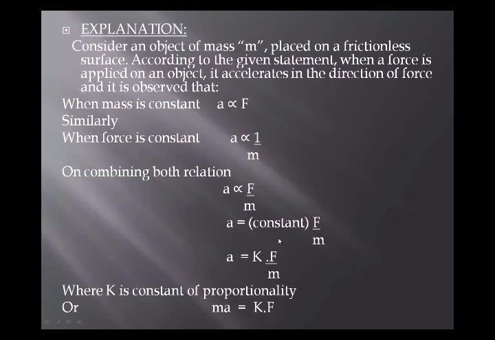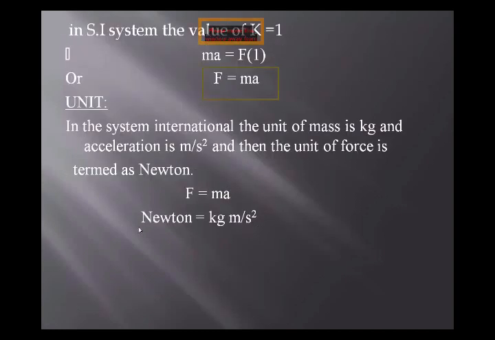And students, remember one thing, that k is the constant of proportionality. Okay, I hope you will understand it. And now we are moving further, that in the SI system, the value of k is 1. So now we are going to put the value of k. So ma is equal to f, and in place of k we place its value, and the equation will become force is equal to ma. So this is the derivation of the final formula of a force, and F represents force, M represents mass, and A represents acceleration.